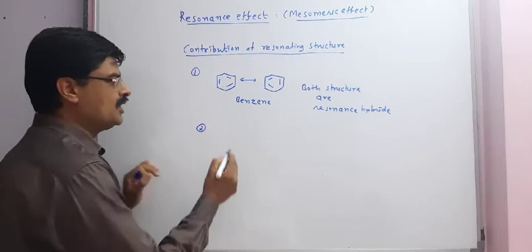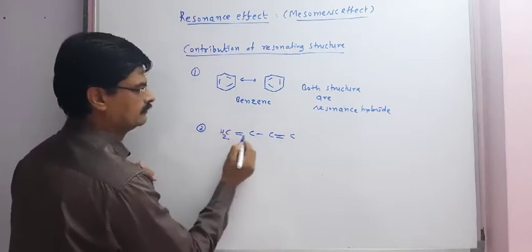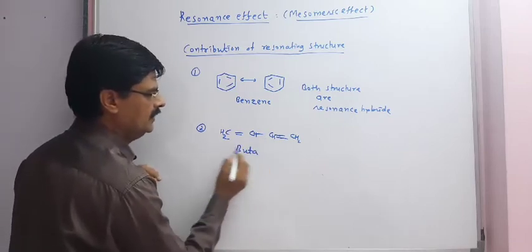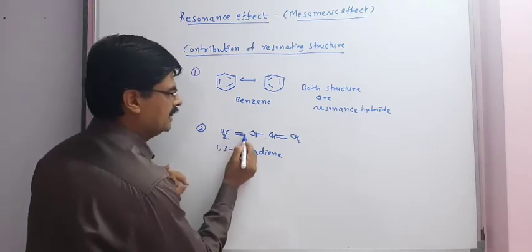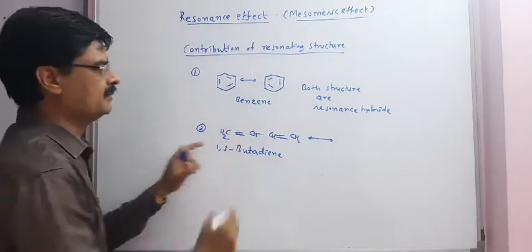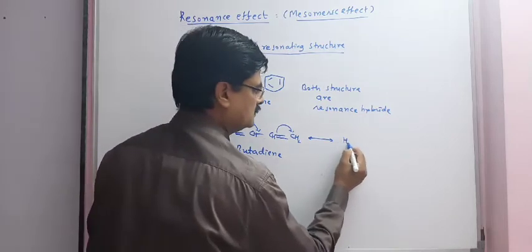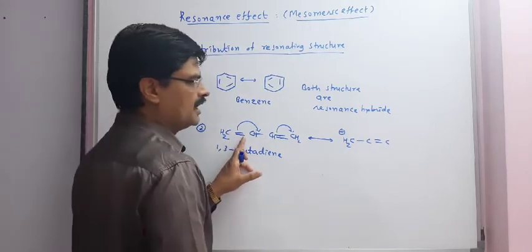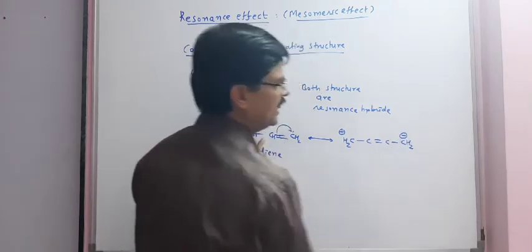Second, if you have buta-1,3-diene, (1,3-butadiene) or simply say butadiene, if the bond is shifted, then the next structure we get is H2C, then this will become a single bond, this will become a double bond, and here we will get a negative charge.